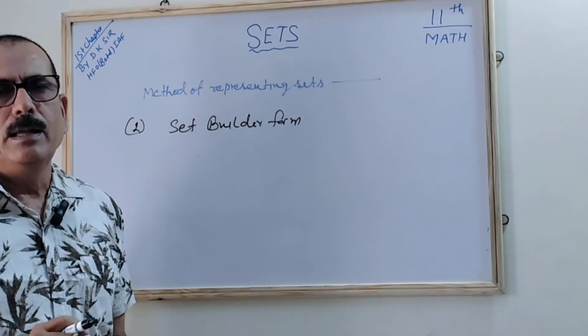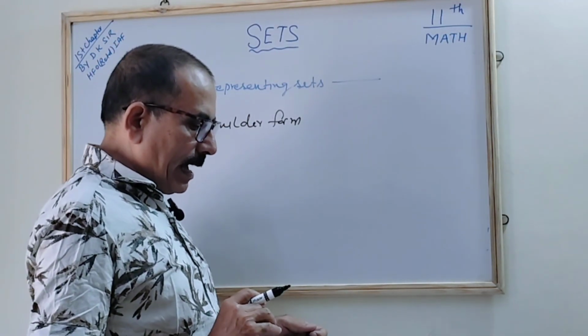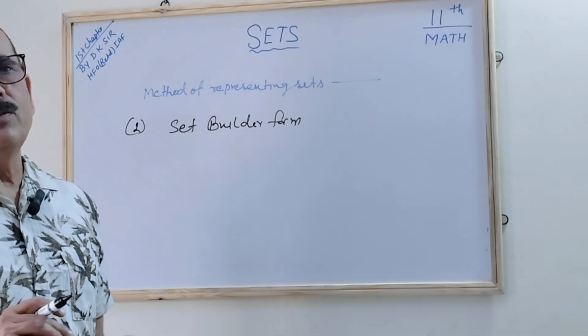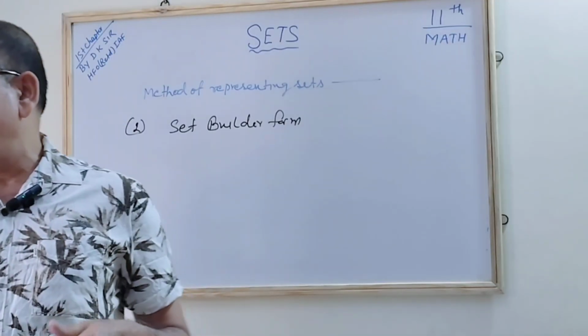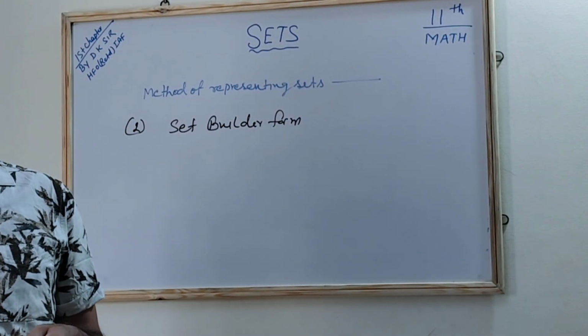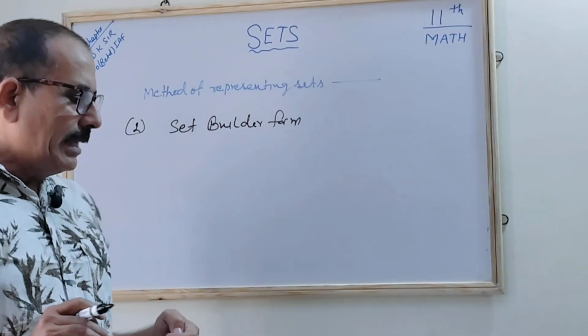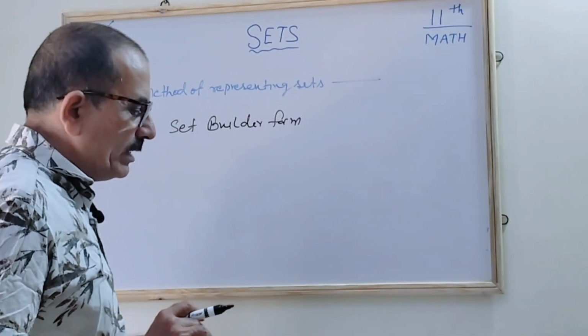We are using something like p(x) and so on. We use the small x to represent an element. Normally we use x, but you can use any other alphabet, like y, anything you can take. But normally we use x as an element to represent it. P(x) holds for element x.